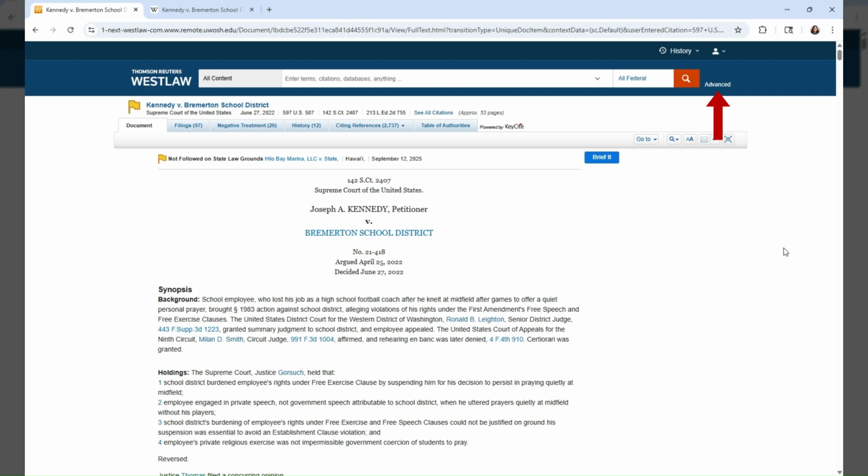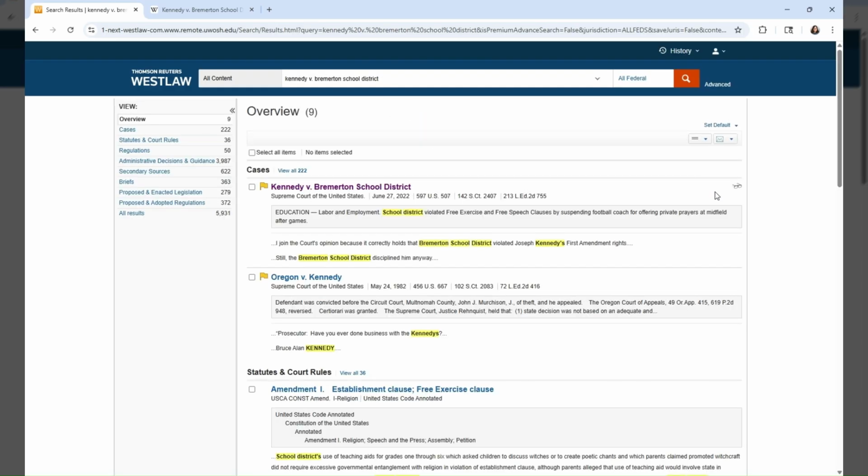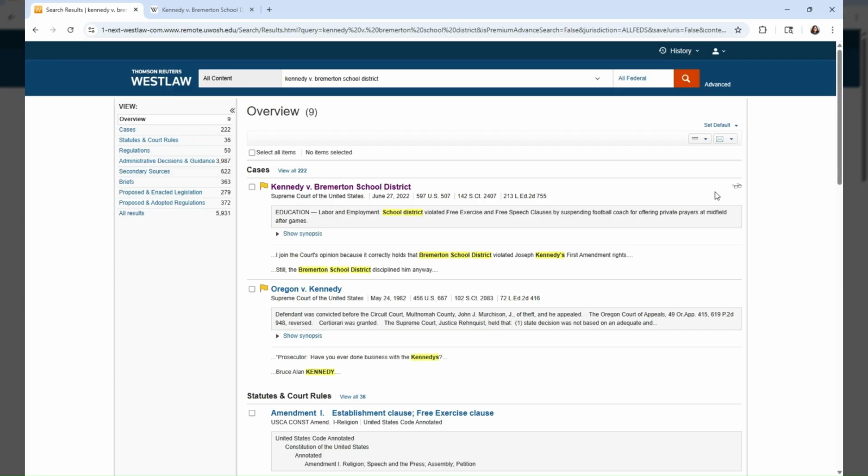If you're having trouble getting the right court case, using the advanced search might be helpful. You can also try different combinations of keywords related to the case or names. This one took us directly to the case, but let's see what happens when I just type in the name. If you get a list of results like this, you may actually find the case on the list more than once. That can be for a variety of reasons. Usually your best bet is to prioritize the most recent case unless you are specifically looking at a lower court ruling.